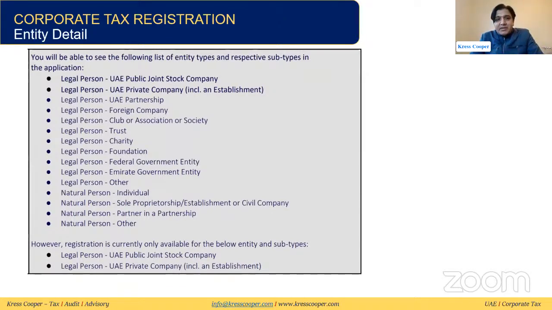The registration has been opened for the first two entities, which are the legal person public joint stock company and the legal person UAE private company. The registration has not been opened for any other entity. So you need to be careful in which category you fall: partnership, foreign company, charity, foundation, government entity, sole proprietor, establishment, or civil company. Based upon this, you can proceed further.